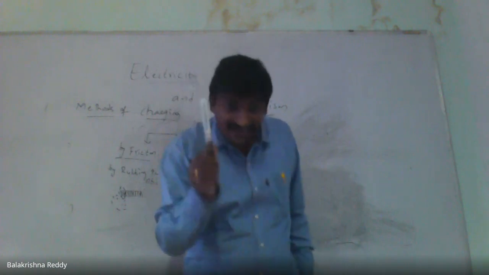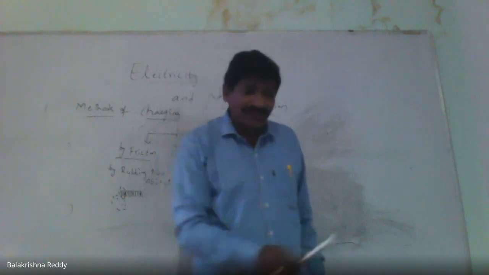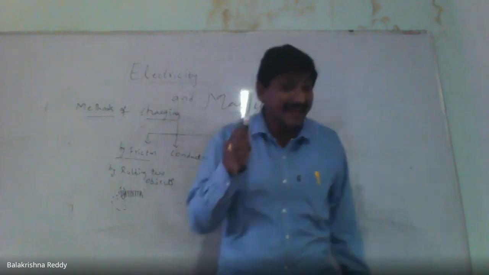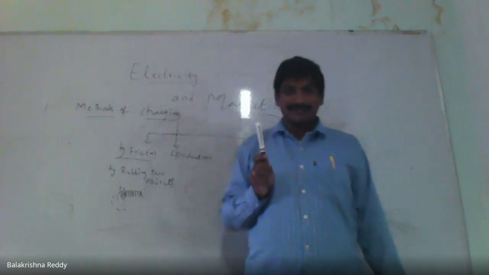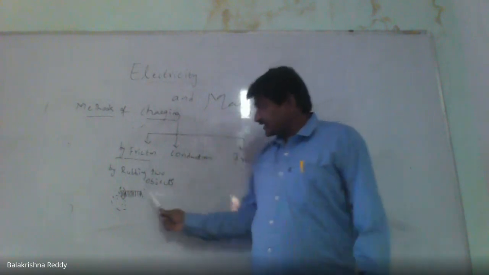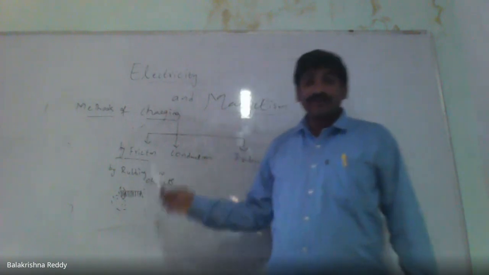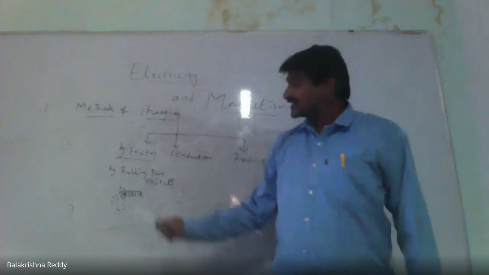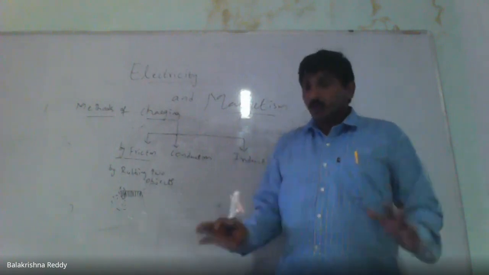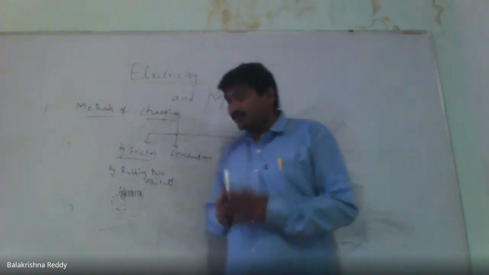To neutralize itself, it's trying to take the help of other particles. That's why it is attracting the dust particles. Otherwise, no. Right? In the same way, a comb also, after combing, if you keep it near dust particles, it tries to attract them. Okay. So, this is by rubbing two objects.